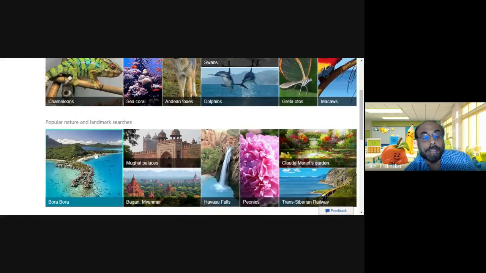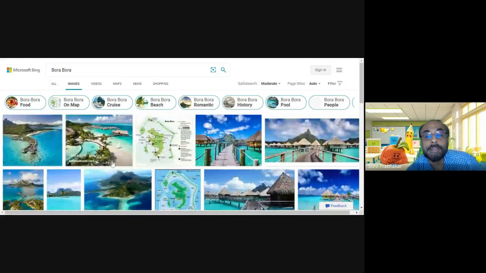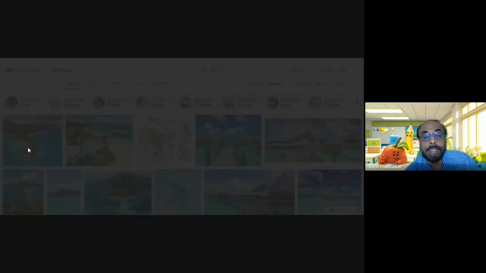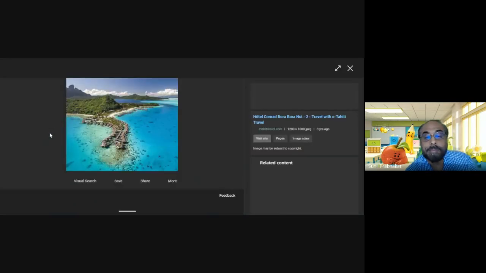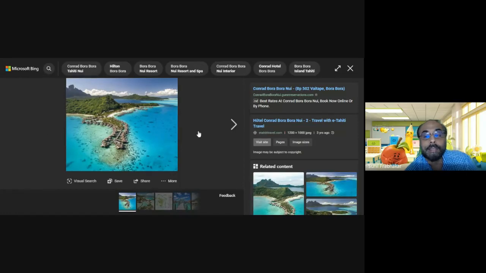Take this one. Look at this image. Here you can see a button called visual search. Are you able to see visual search? Okay, are you able to see it?